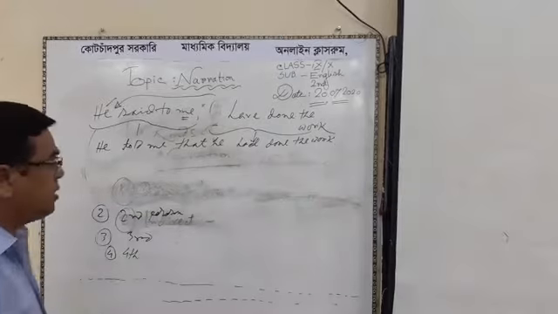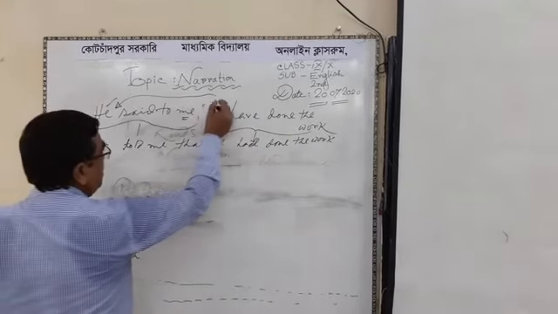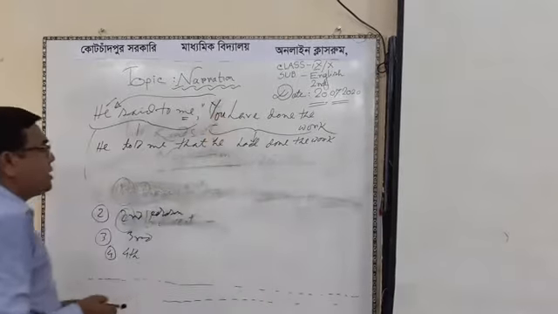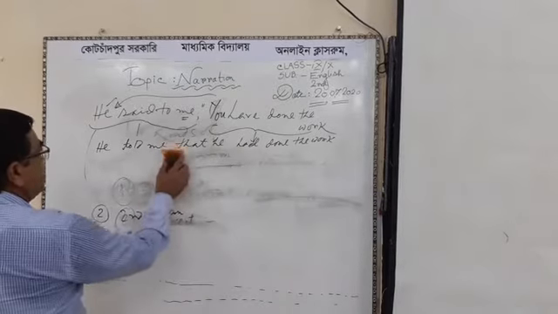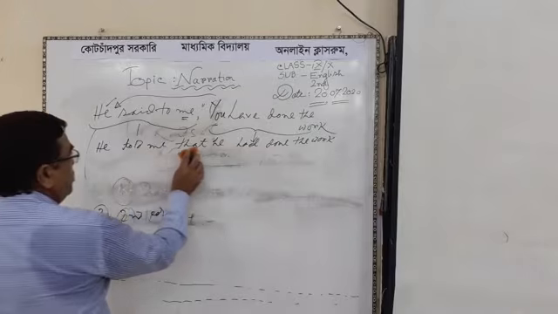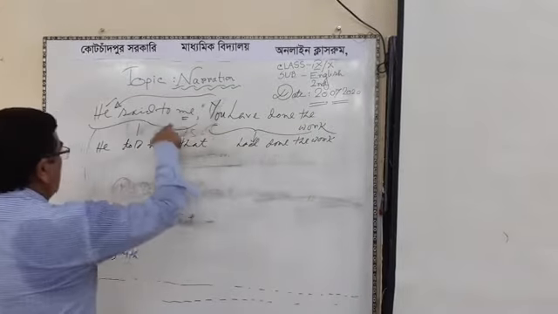He said to me, you have done the work. So we have to sense according to the object of the reporting verb.